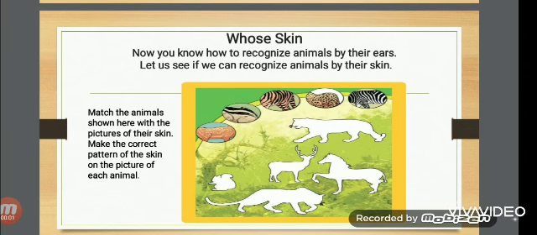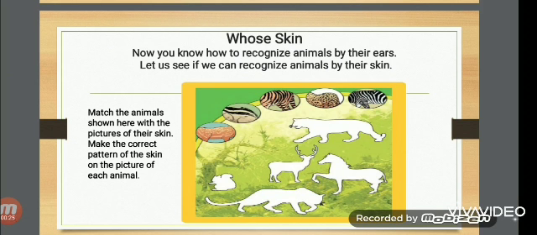Whose skin? Now you know how to recognize animals by their ears. Let us see if we can recognize animals by their skin. Let's see other animals' skin. They have hairs on their body. They have some designs on their body. This design we call patterns.